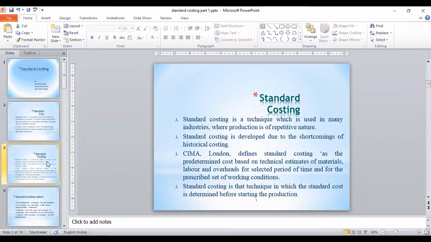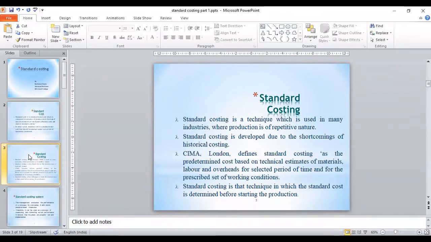Standard costing was developed because of the shortcomings of historical costing. If you don't have a predetermined cost, decided earlier, you may end up in chaos: you may not be able to arrange that much material, you may not have that much money to complete your production.